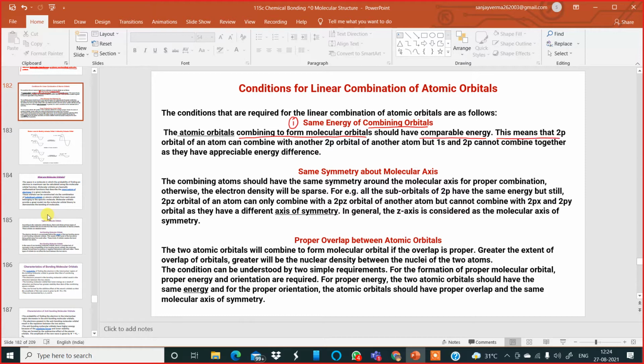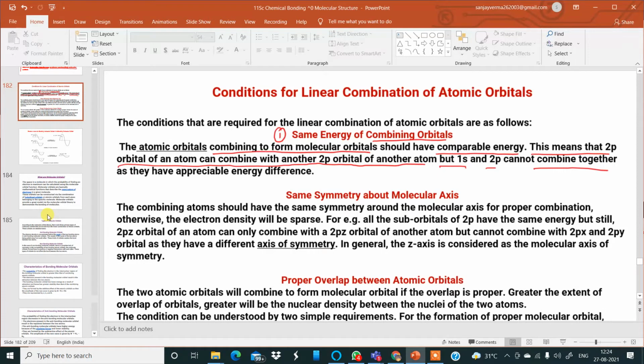This means that 2p orbitals of an atom can combine with 2p orbitals of another atom, but 1s and 2p cannot combine together, as they have an appreciable difference in energy. They have quite a remarkable difference in their energy. Now moving further, the second point: